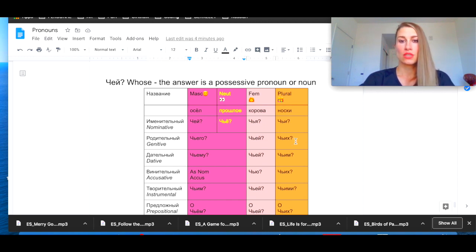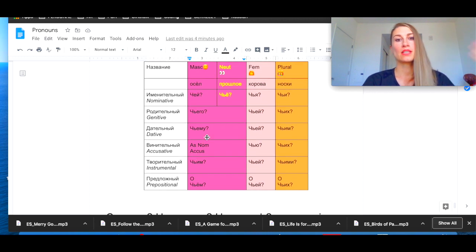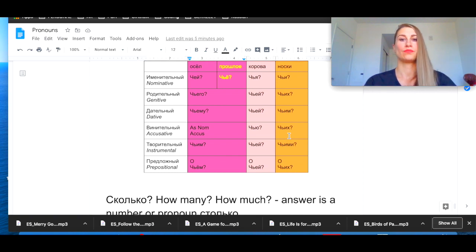И чьих носков не хватает, then дать чьему ослу морковку, give whose donkey a carrot, дать чьей корове еды, give whose cow her food, дать чьим носкам вторую жизнь, give whose socks a second life. And the answer can be, let's say, mother's, дать маминым носкам, give mother's socks a second life. So it's either pronoun or noun.